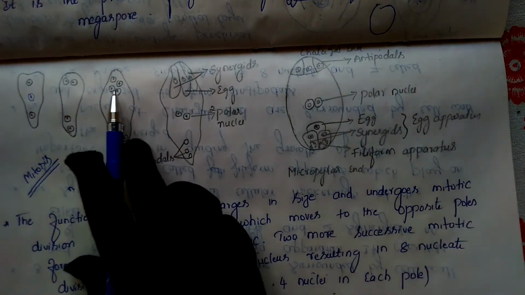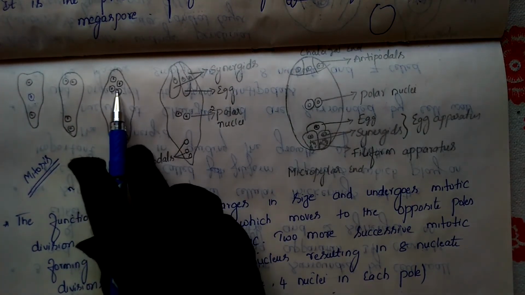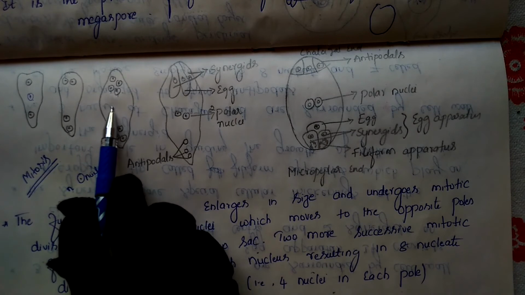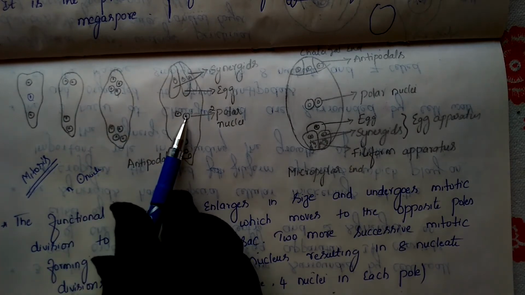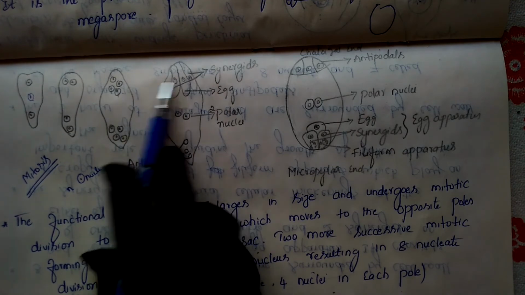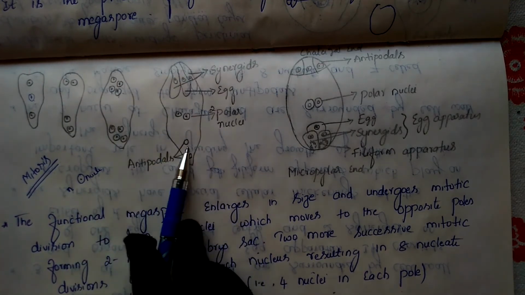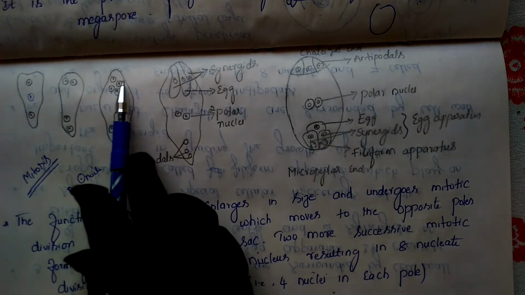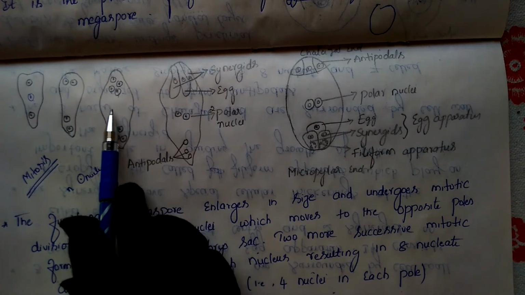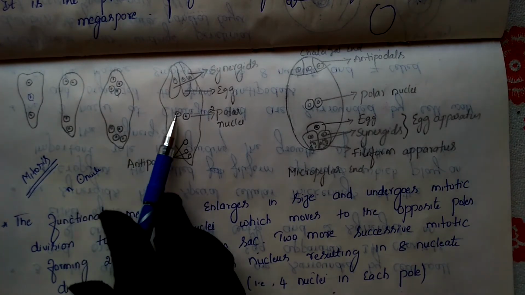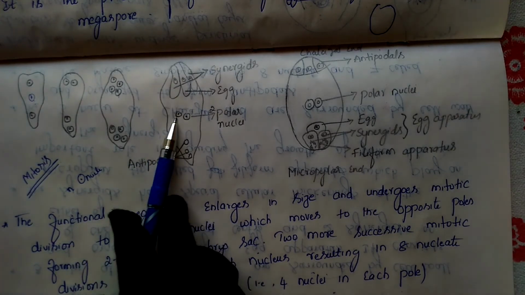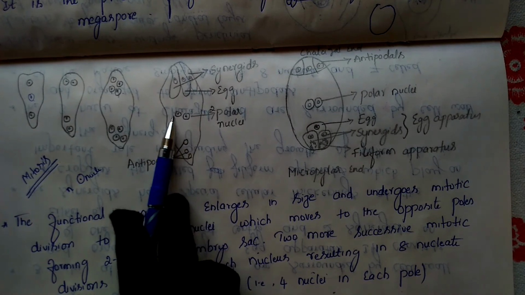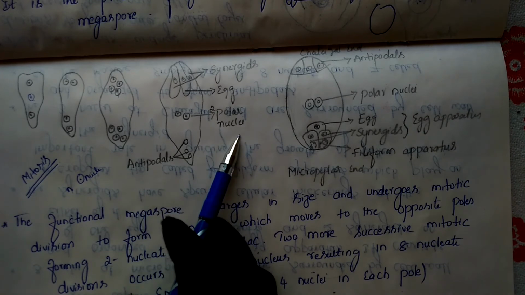Later what happened? In the opposite poles, how many are there? Here 4 are there. Among those 4, one nucleus from this pole and another nucleus from this pole reach the center. As they reach the center, how many will be left here? 3 will remain here and 3 will remain in this region. Understand? So 4 are present in each opposite pole, and from each pole, one nucleus comes toward the center. So finally in the middle, we got 2 nuclei. That's why we call these 2 the polar nuclei.